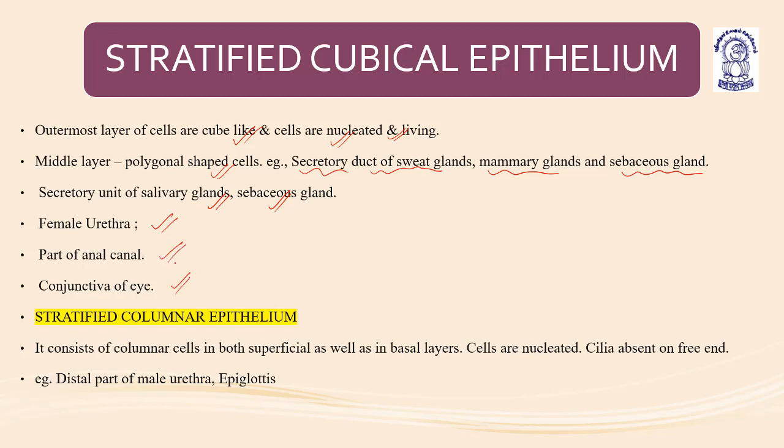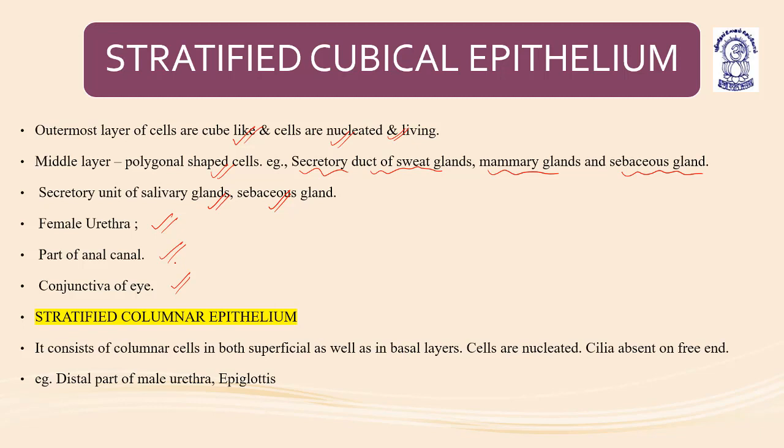So in the stratified cuboidal epithelium, the outermost cells are cubical shaped, living, and nucleated. The middle layer has polygonal shaped cells, and they are present in the secretory duct of sweat glands, mammary glands, and sebaceous glands. Secretory duct of salivary glands and sebaceous gland also. Then female urethra, conjunctiva of eye, and part of anal canal. These are some common sites where the stratified cuboidal epithelium is present.